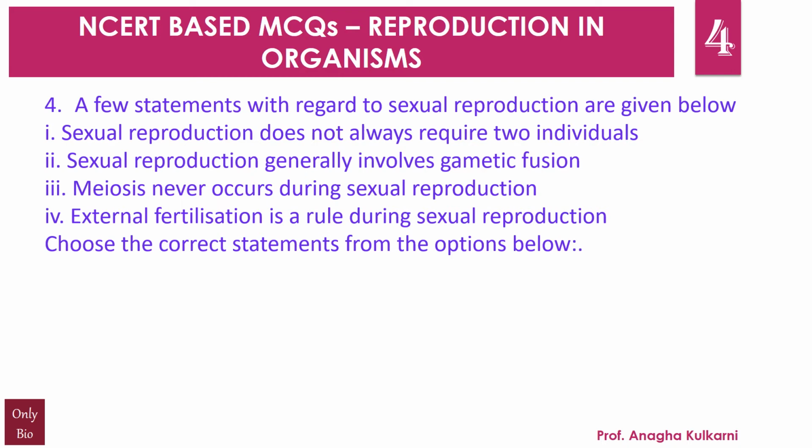Fourth, external fertilization is a rule during sexual reproduction. Choose the correct statements from the option given below. A. 1 and 4, B. 1 and 2, C. 2 and 3, D. 2 and 4. And the correct answer for this question is B.